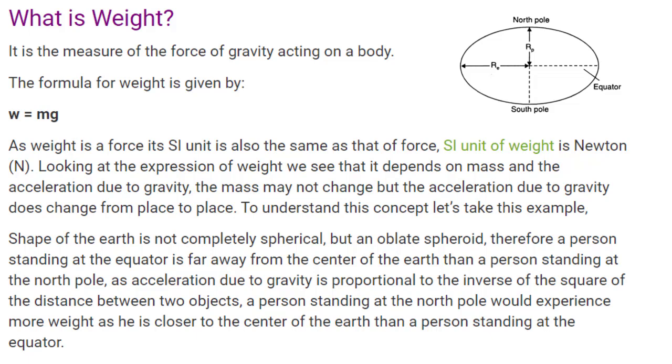To understand this concept, let's take this example. The shape of the Earth is not completely spherical but an oblate spheroid, therefore a person standing at the equator is farther away from the center of the Earth than a person standing at the North Pole, as acceleration due to gravity is proportional to the inverse of the square of the distance between two objects. A person standing at the North Pole would experience more weight as he is closer to the center of the Earth than a person standing at the equator.